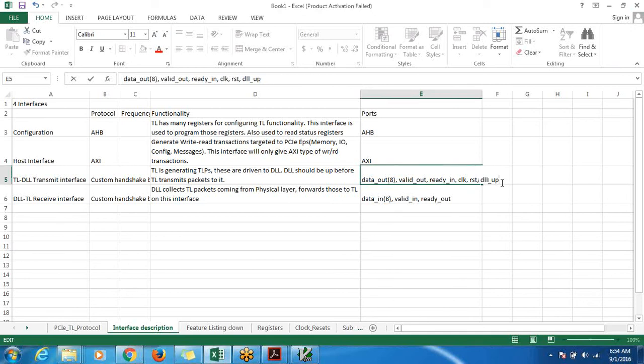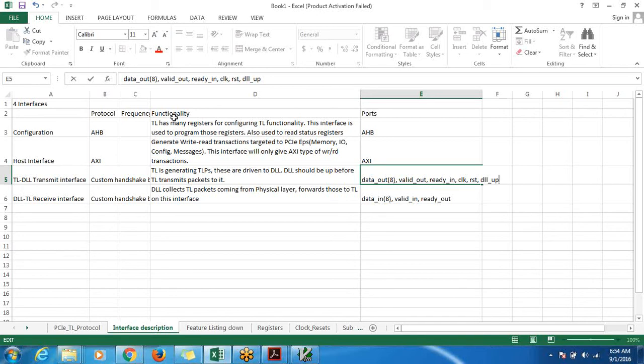Unless it is up, we won't be able to send a packet to it. Without data link layer up, if you send a transaction layer packet, it will be lost. So there is a handshaking that is required where data link layer says that I'm up, only then transaction layer starts transmitting.